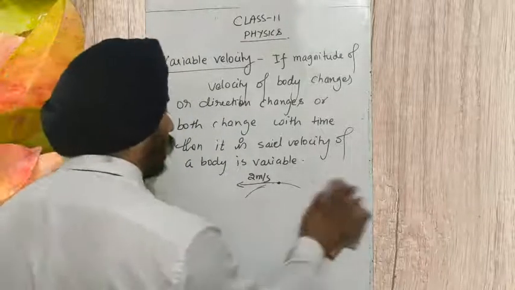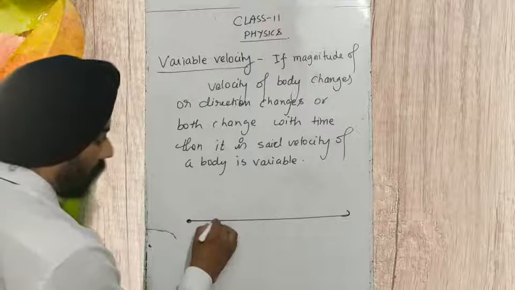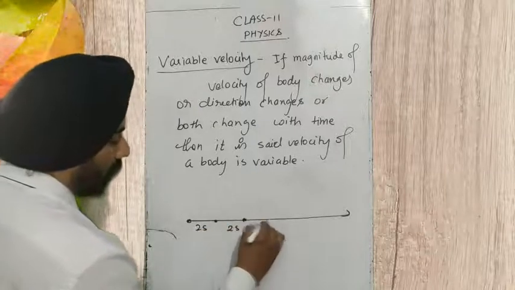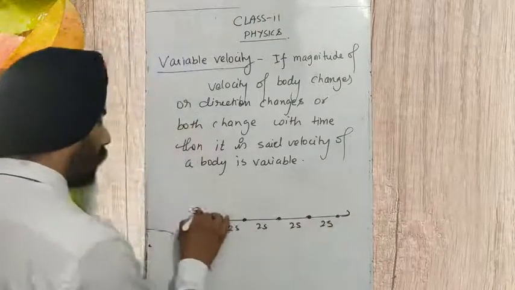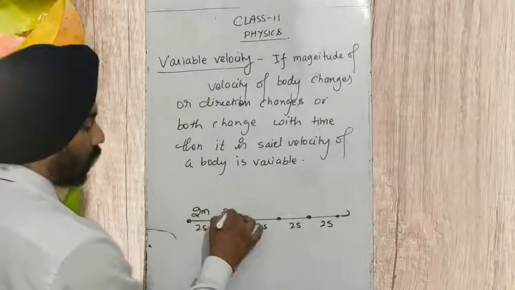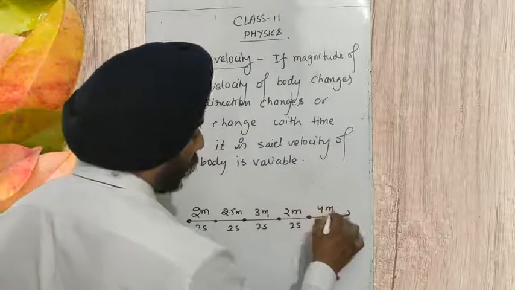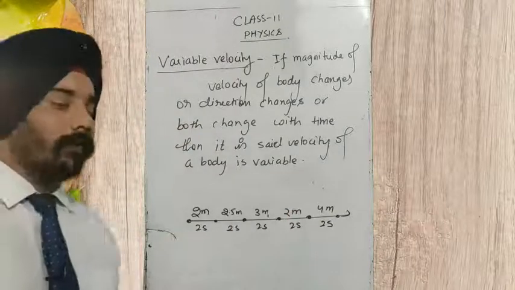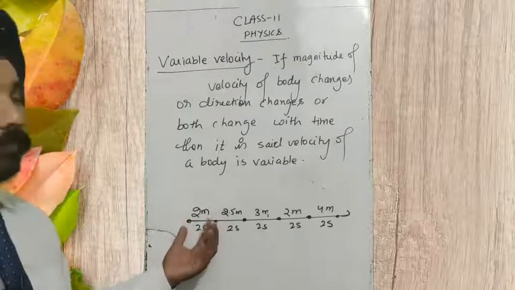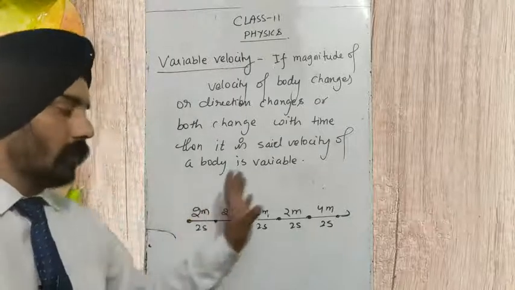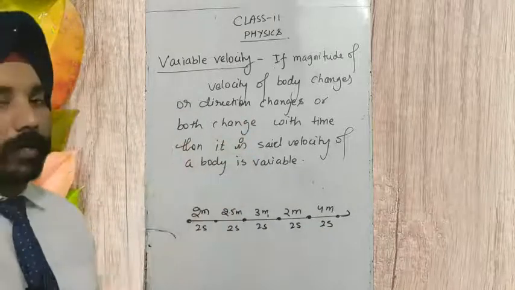Similarly, if a body moves in a straight line and in every 2 seconds covers a different displacement, like 2 meters, 2.5 meters, 3 meters, then 2 meters, then 4 meters, the magnitude is changing with time while the direction remains the same, so the velocity is variable.